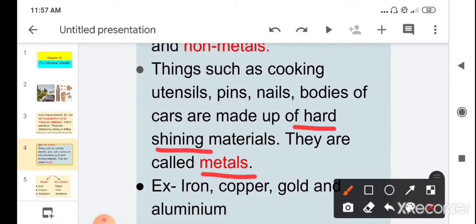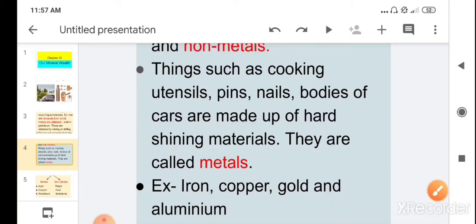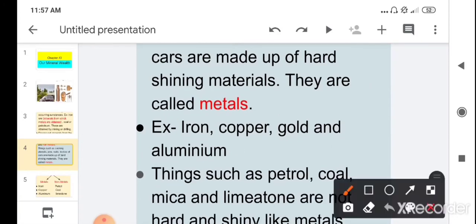The material which is hard and shining is called metal. And the examples of metals we have learned are iron, copper, gold and aluminum. So these are a few examples of metals. All these metals are hard and shining.